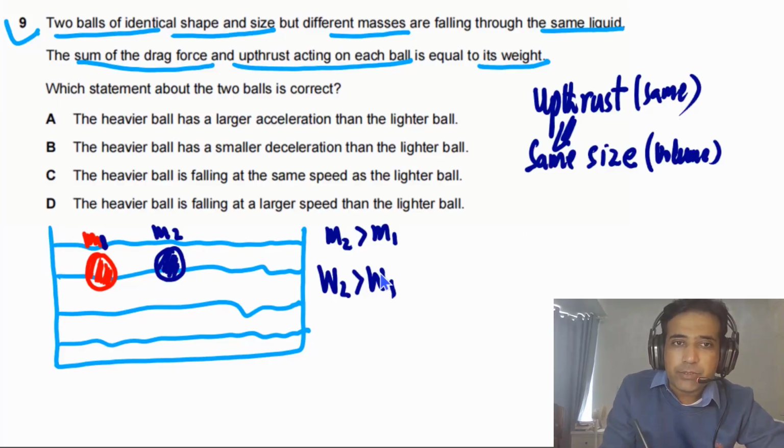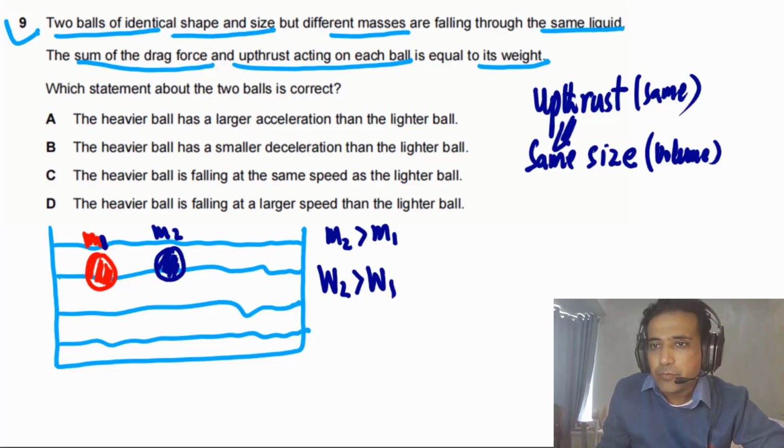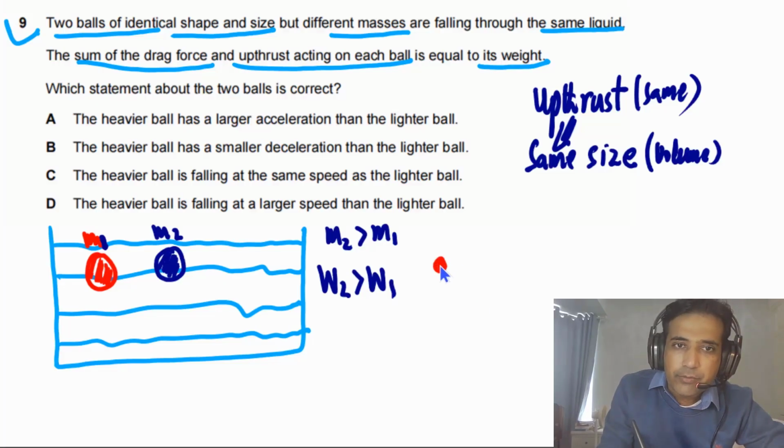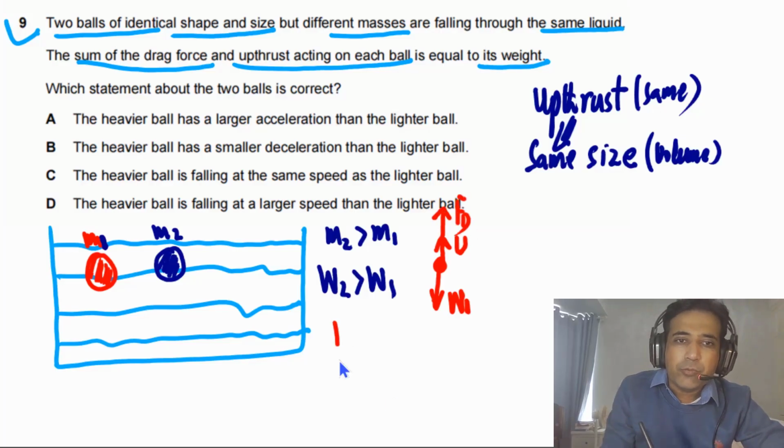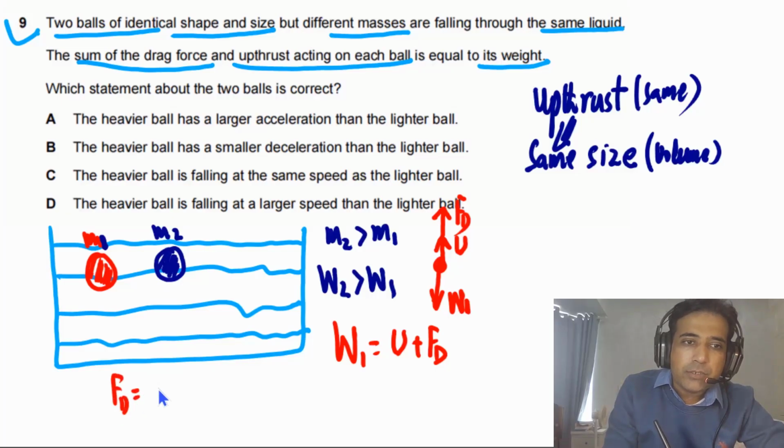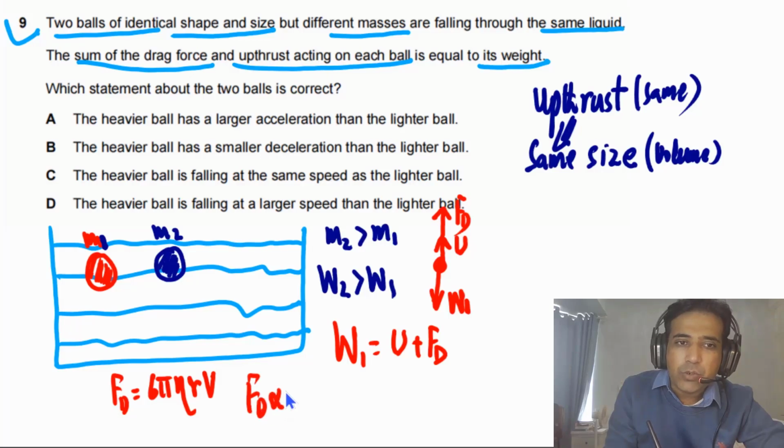And in this case, it is given to us the forces acting on the ball. So first of all, we can draw for the red ball. The force acting on the red ball in the downward direction will be W1. The forces acting in the upward direction will be upthrust U and drag force Fd. So W1 has to be equal to U plus Fd. But we also need to understand that drag force is 6πηrv. You don't need to remember the formula, but you need to simply understand that drag force depends on the speed. So this is the point you need to understand.